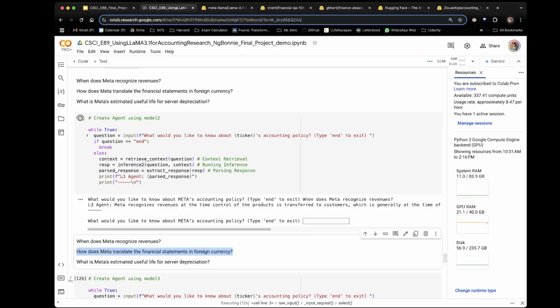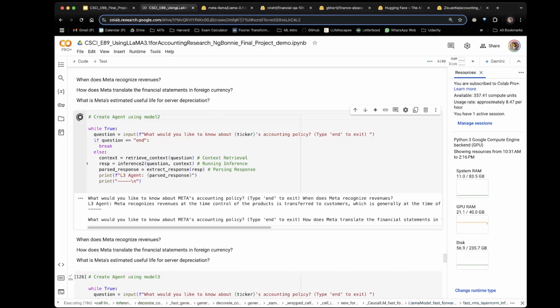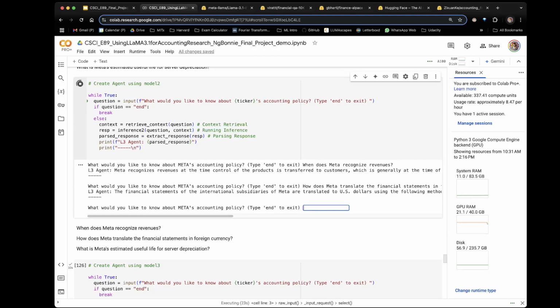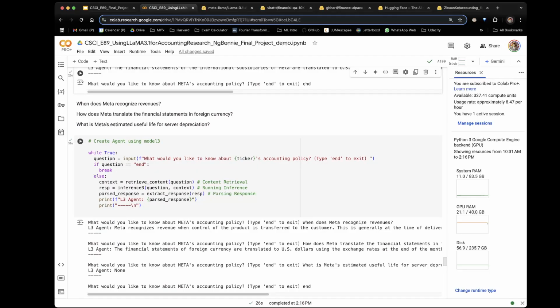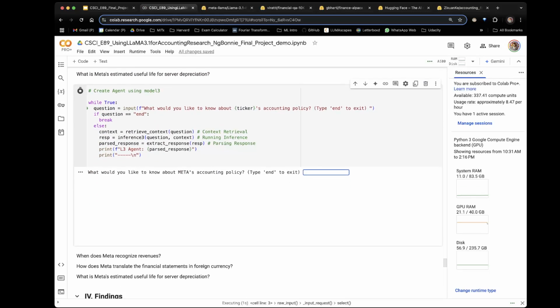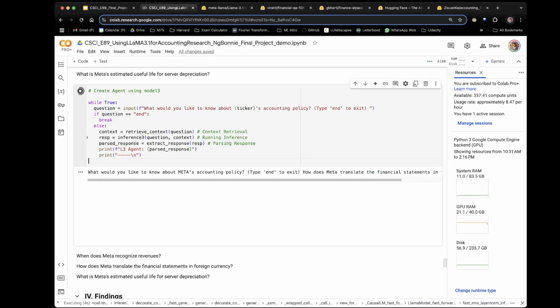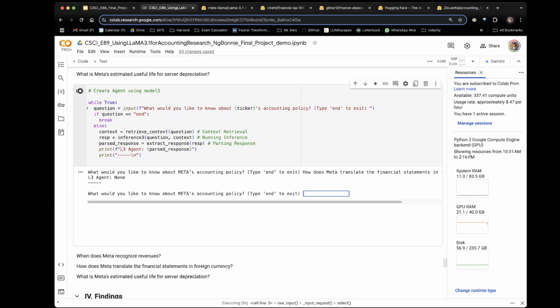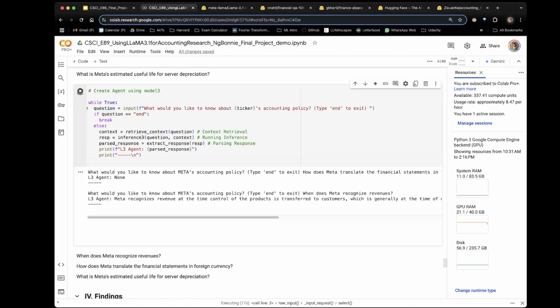Let's try something else, which is how does Meta translate foreign currencies? And here it is also doing it correctly. Let's try agent 3. Agent 3 is not able to return the results. And let's try asking the first question as well. And it's able to answer the first question correctly.